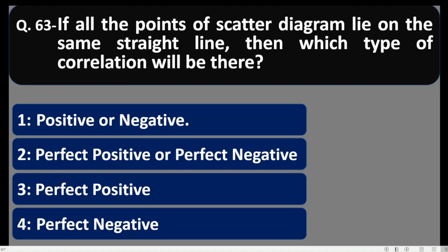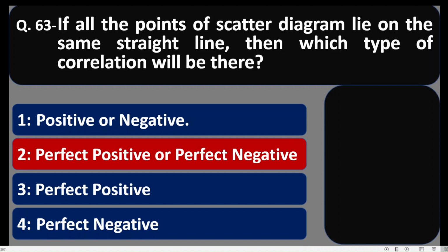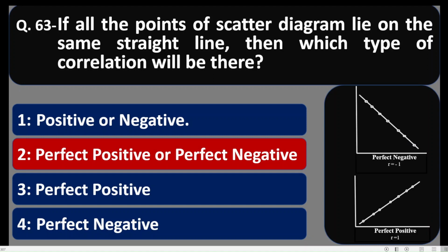It is said that the points of the scatter diagram lie on the same straight line, but which type of line it is, is not said. And if all the points are lying on the same straight line in the scatter diagram, then either perfect positive or perfect negative correlation will be there. So option number 2 is correct.